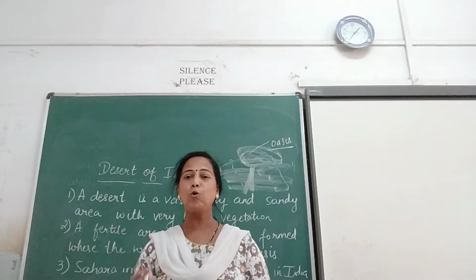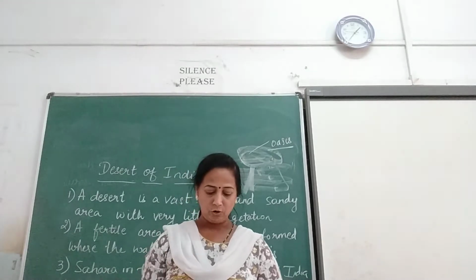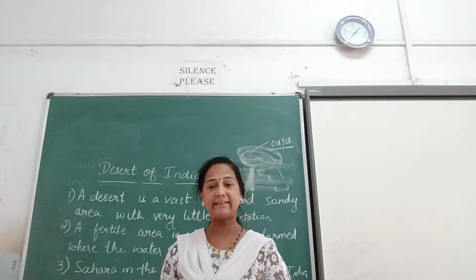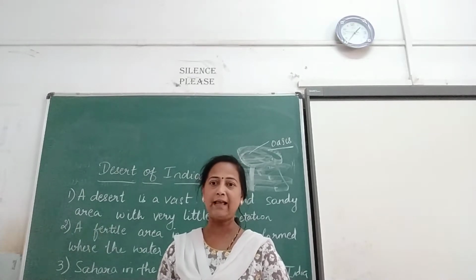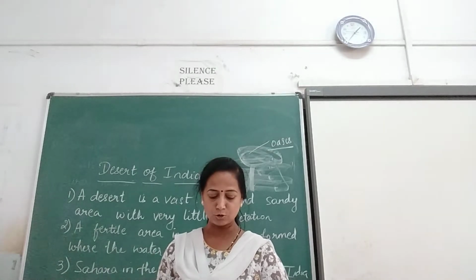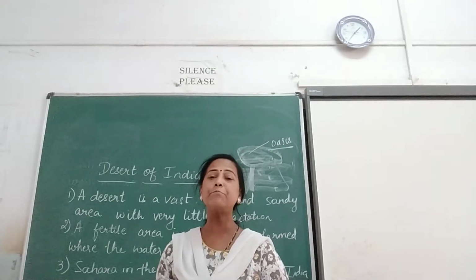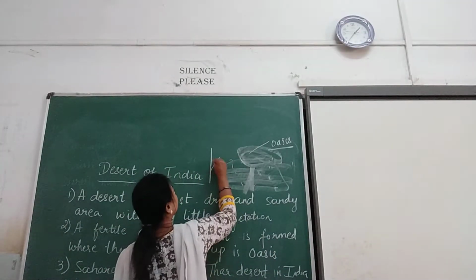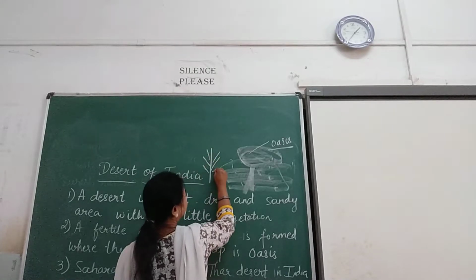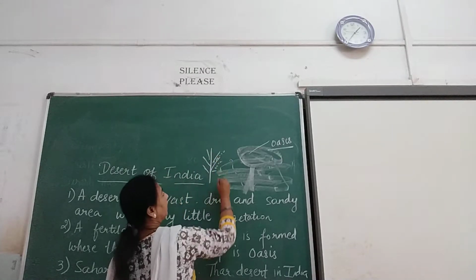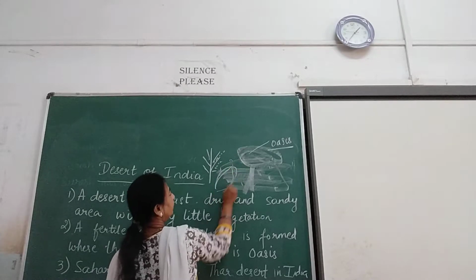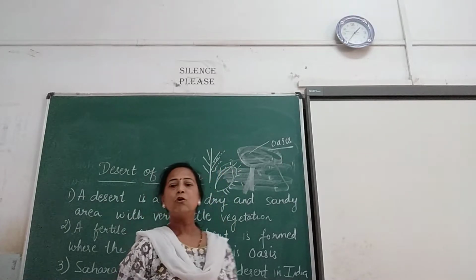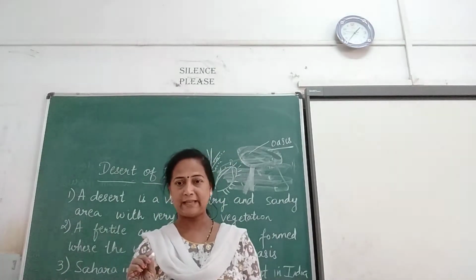Okay, in spite of no rain, only such type of things can be grown there, such as scrubs, cactus, thorny bushes. So you might have seen that cactus grows there. Acacia, thorny bushes, full of thorns. Okay, so like this, all thorny things are there. And cactus is having a leaf like this, I think, and that is also thorny. Right? Only such types of plants grow there.